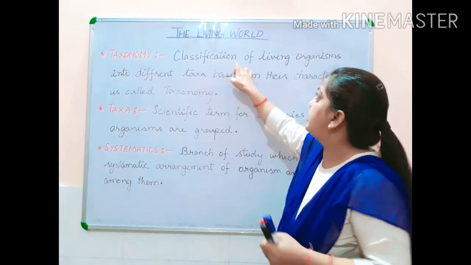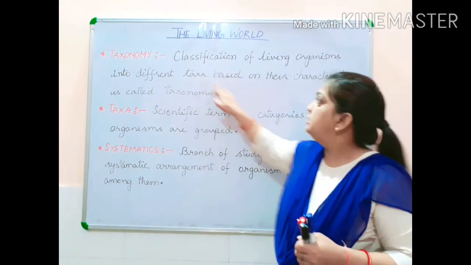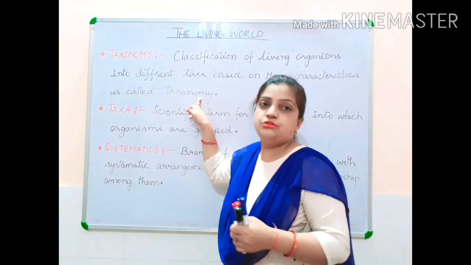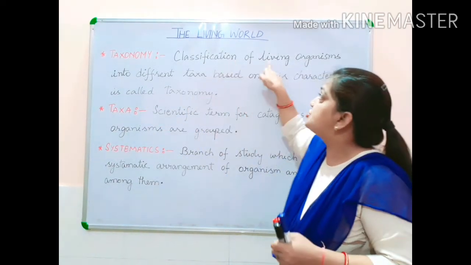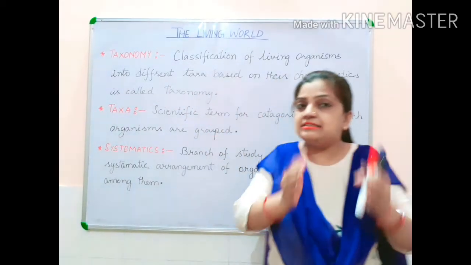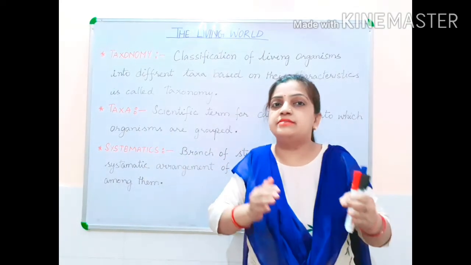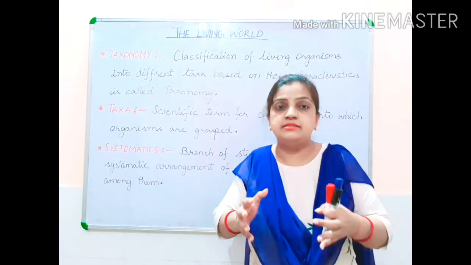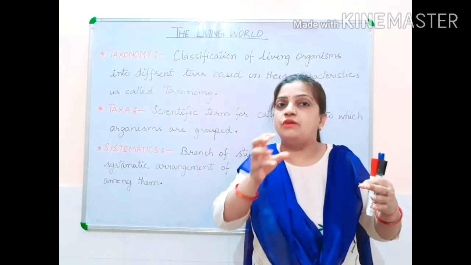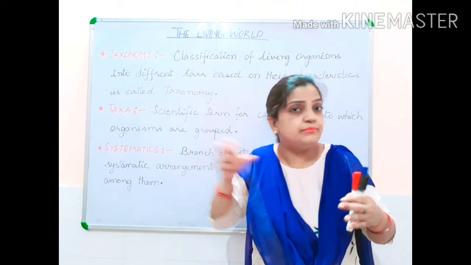So classification of living organisms into different taxa based on their characteristics is called taxonomy. That means classification of living organisms on the basis of their small categories, small groups and subgroups.